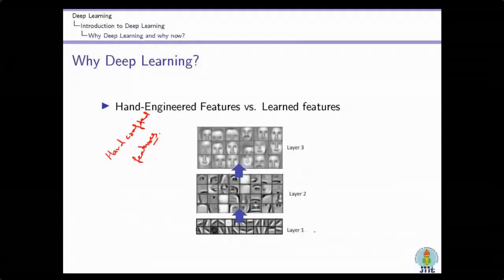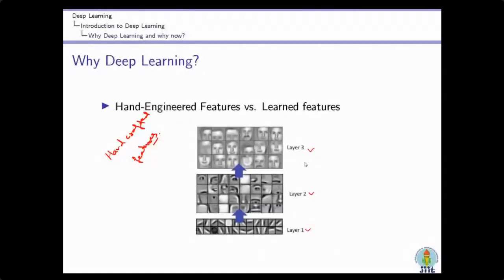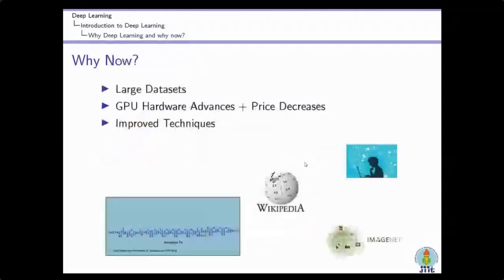Generally, if we talk about the face classification problem, the initial layers generate only edges and lines. Then the higher layers generate the faces and so on. We are not telling the machine which features to calculate. These are learnable features, and it automatically learns them and generates the feature map. And this is the beauty of deep learning. Now, the second question is why now?